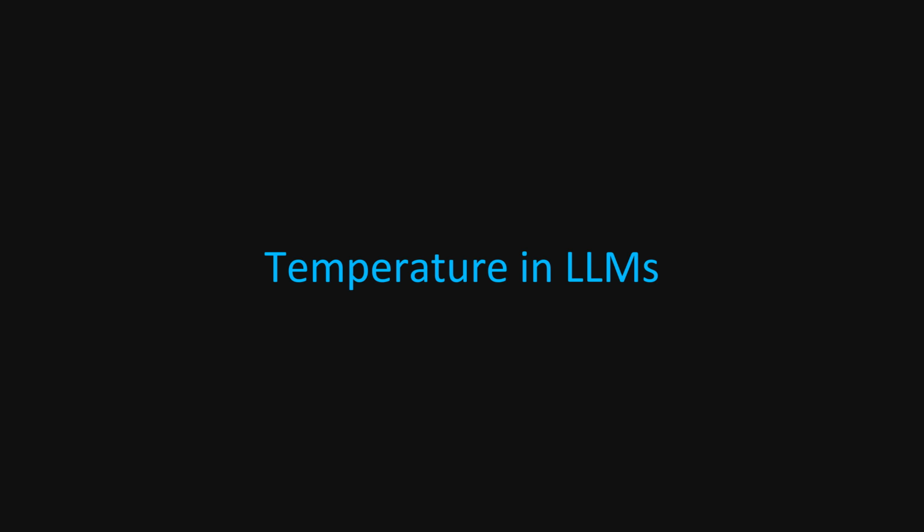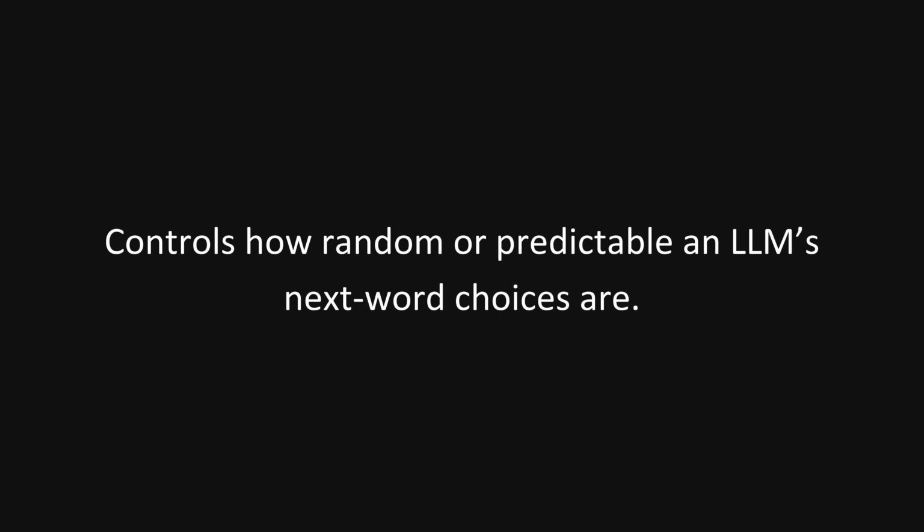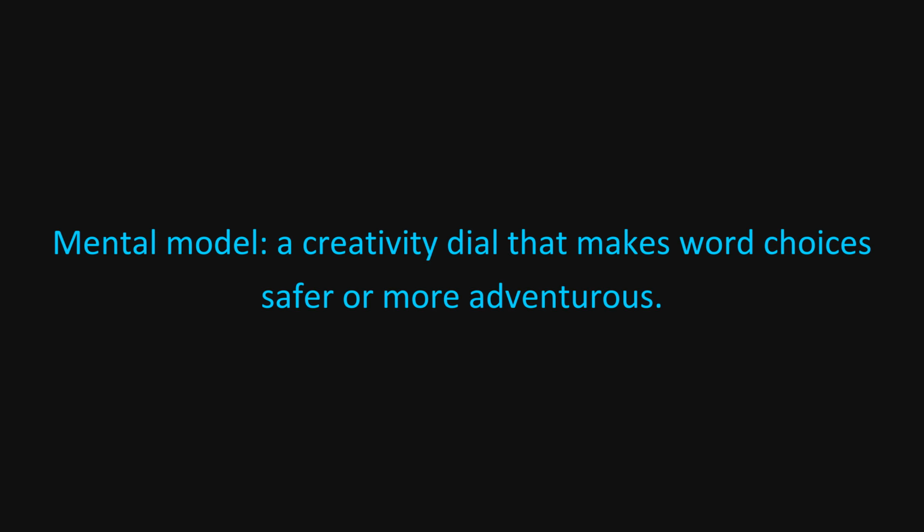Temperature in LLMs. Temperature in a large language model is a setting that controls how random or predictable the model's next word choices are when it generates text. You can think of temperature like a creativity dial on a text generator. Turn it down and the model sticks to the safest, most common words. Turn it up and it becomes more adventurous, willing to pick less likely but more surprising options.